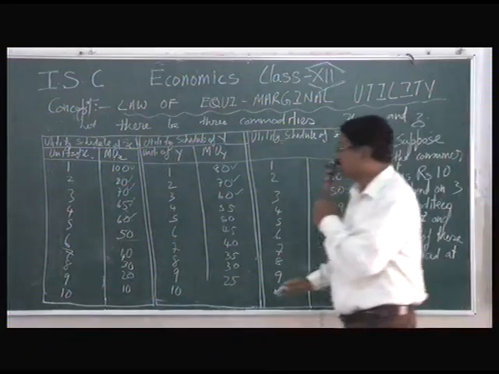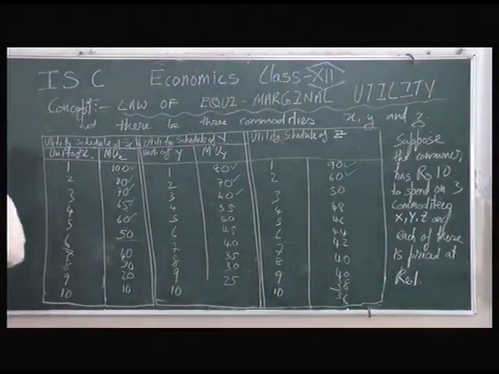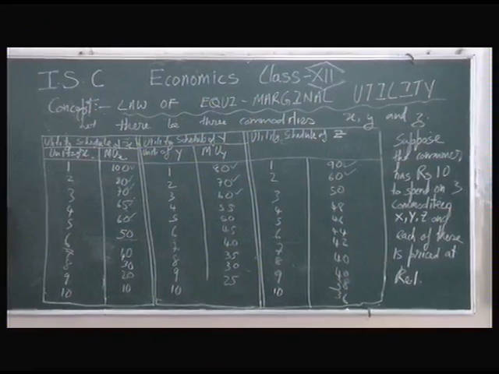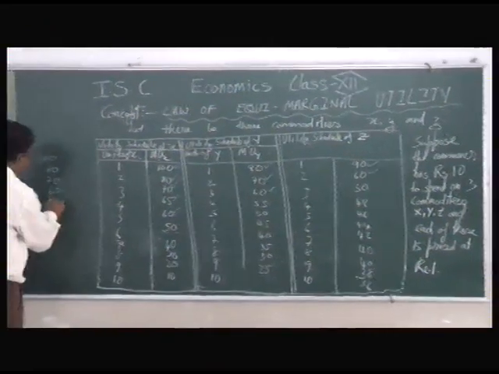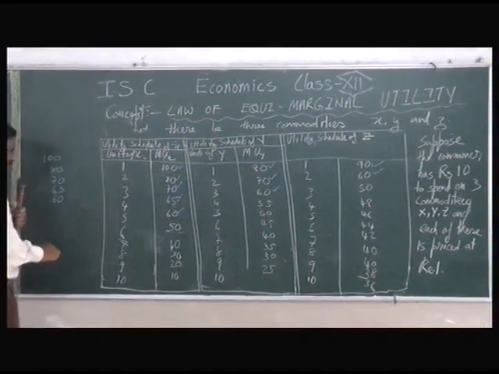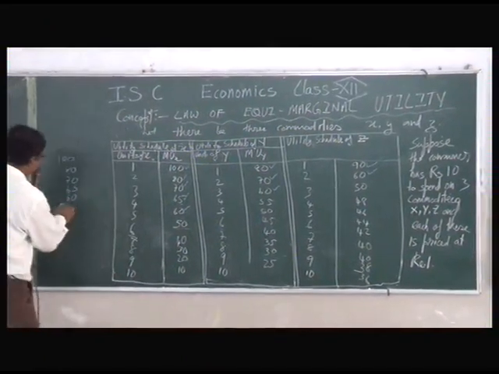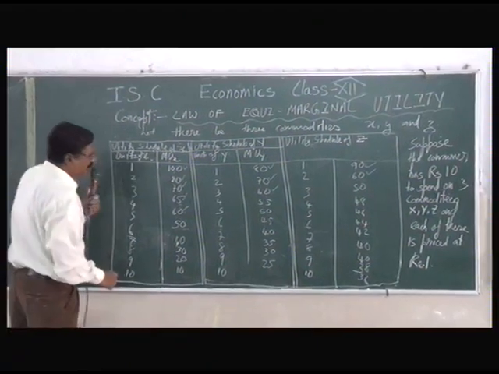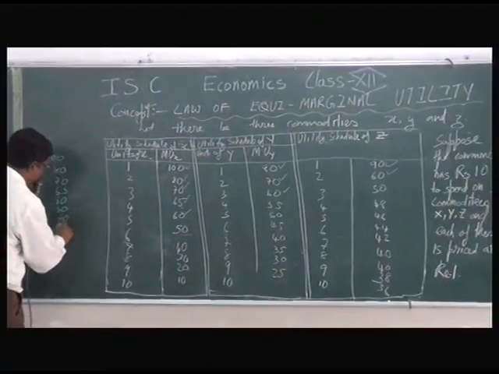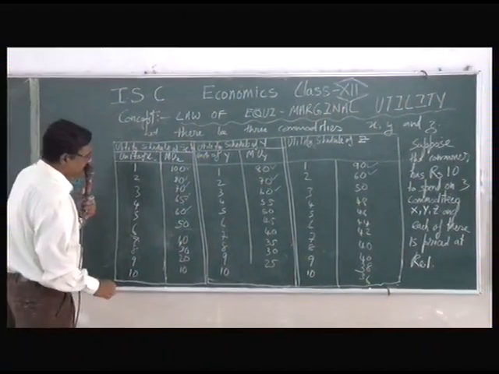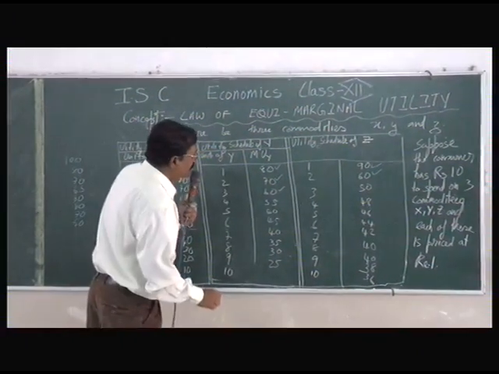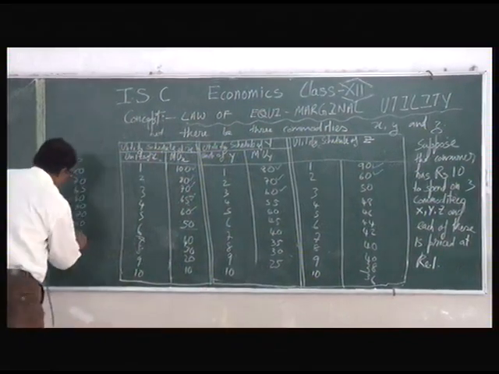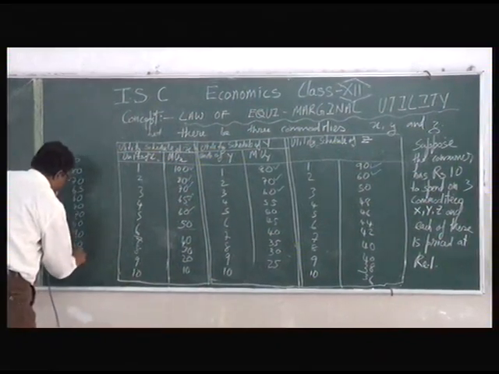And the maximum satisfaction he receives is 100 plus 80 plus 70 plus 65 plus 60. This is from X. This is from Y. He receives 80, 70, 60. And from the third one, he receives 90, 60, 50.